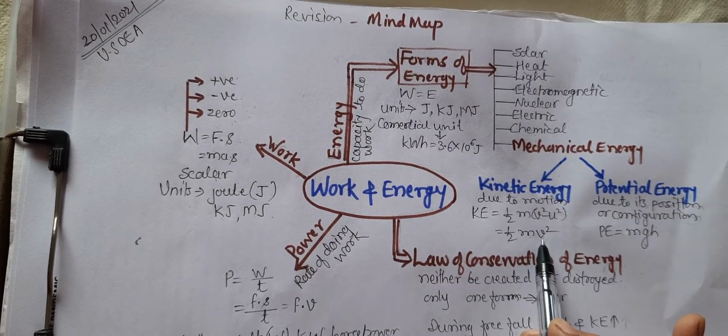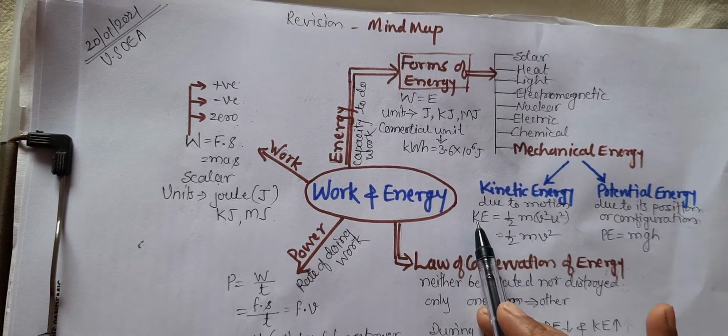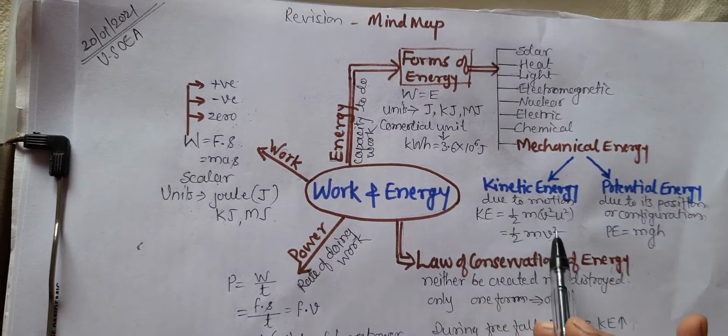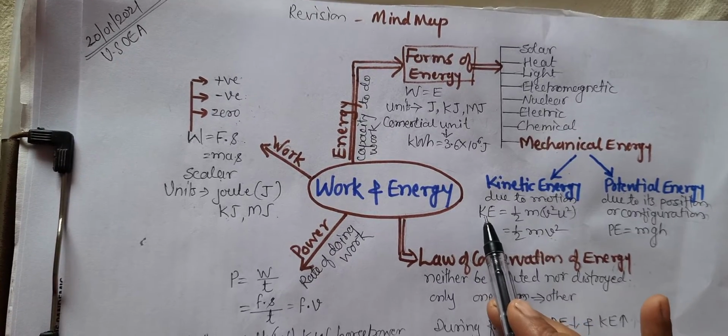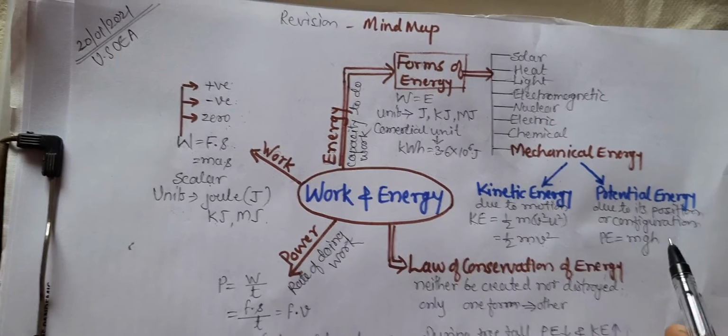It means if the change in velocity is double, then the kinetic energy will be 4 times. If the velocity is half, then the kinetic energy will be 1/4 times. That will be the relation.